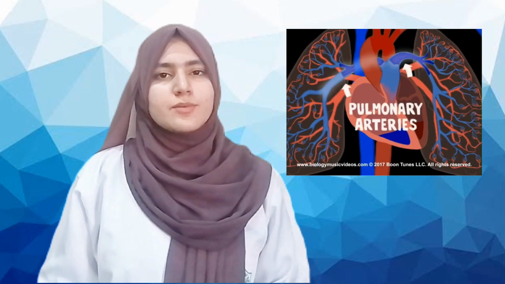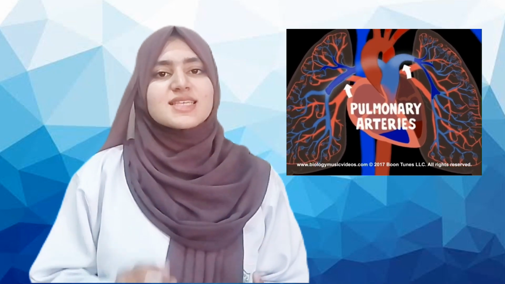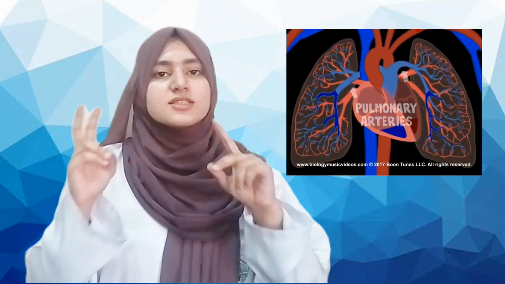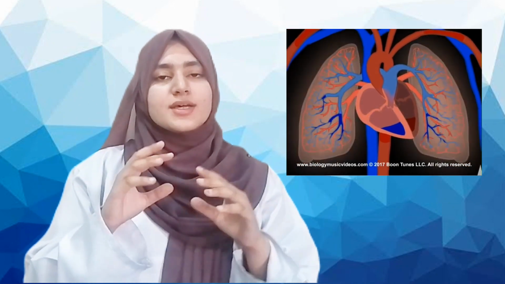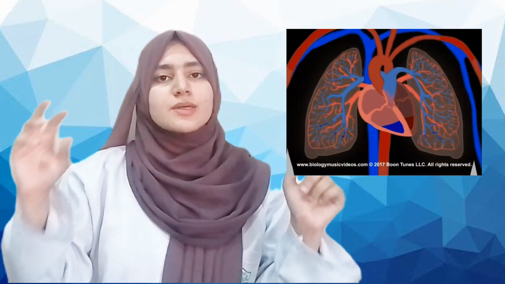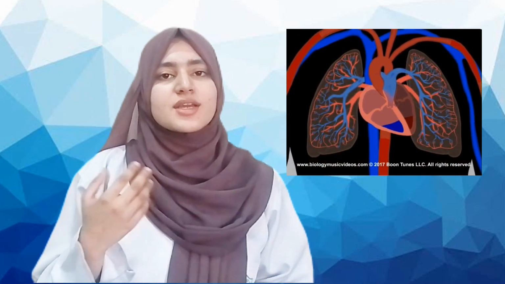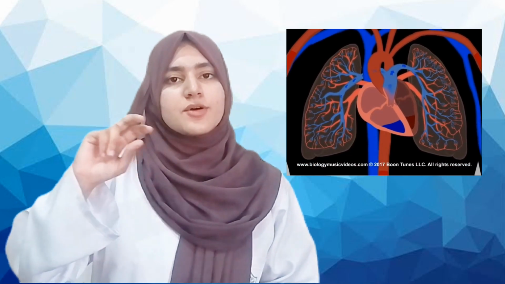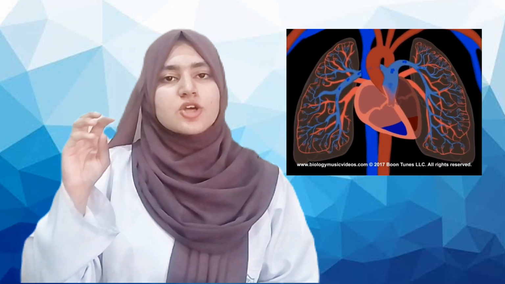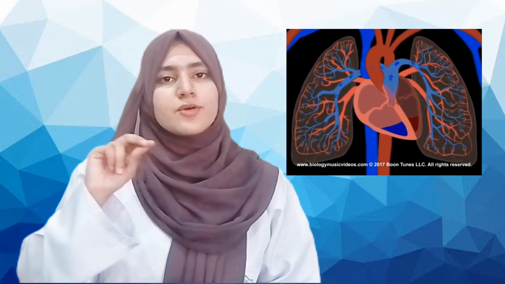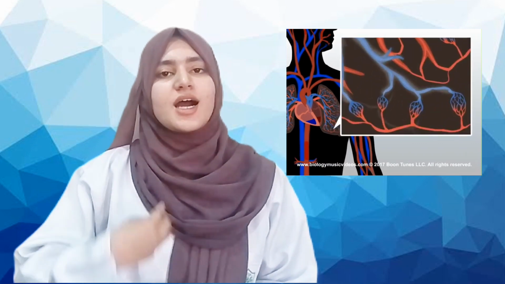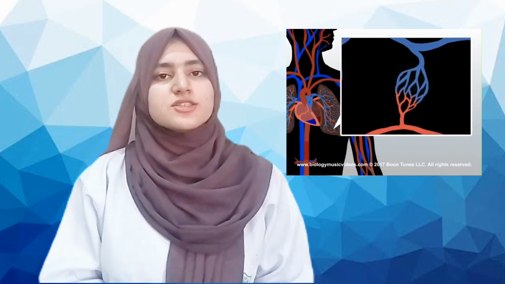All the arteries of our body carry oxygenated blood except the pulmonary arteries. These arteries carry deoxygenated blood. The two pulmonary arteries arise from the pulmonary trunk. Each pulmonary artery carries the deoxygenated blood towards each lung. And when the pulmonary artery enters into the lung by a potential space which is called the lung hilum, it divides into arterioles, and then arterioles further divide into the capillaries.